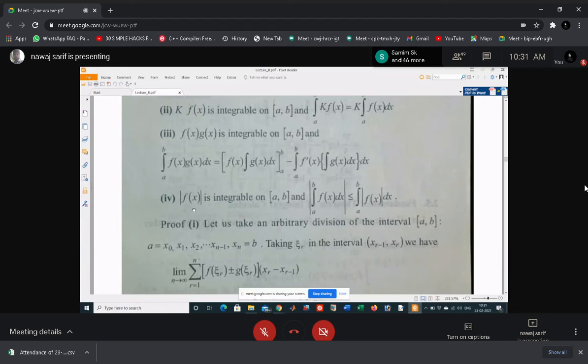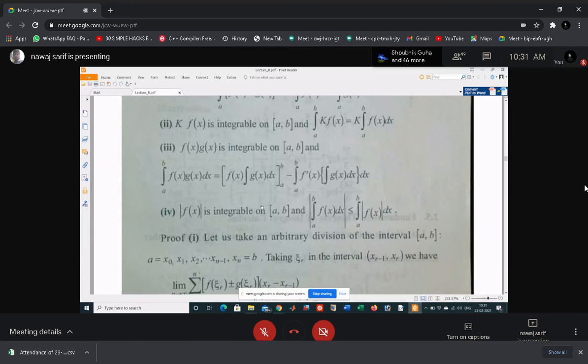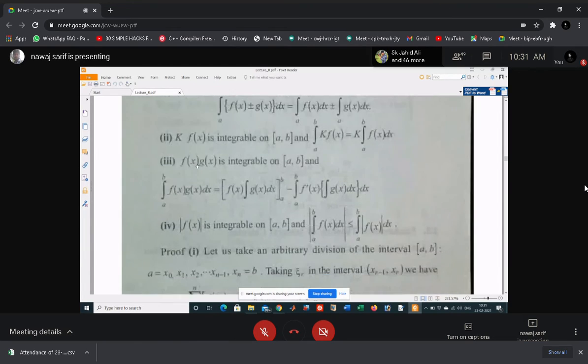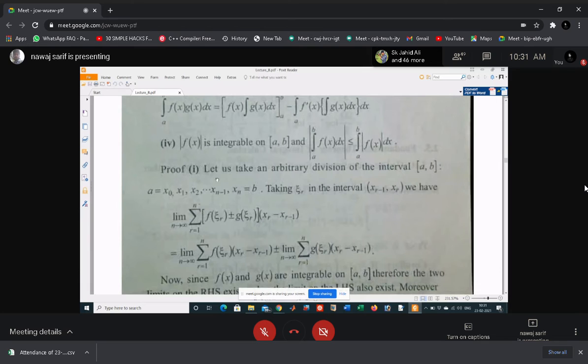If mod of f(x) is integrable on [a, b], then this is the property: the modulus of integral a to b f(x) dx is less than or equal to integral a to b mod of f(x) dx. This is the property of the modulus of an integrable function. Just remember these properties of integrable functions. You can also prove these.